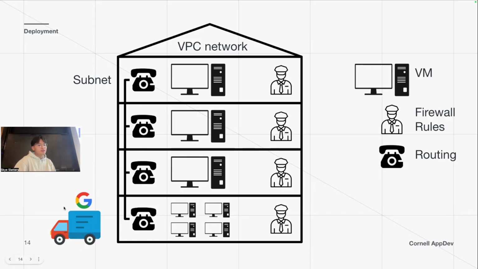And that's supplied by this Google truck I put here because we're going to be using Google Cloud. So hopefully this makes it a bit more clear. I actually have one more thing here. What I said about firewall rules is they are meant to be configurable per VM and per subnet. However, the point of having firewall rules for a VPC network is so they're all centralized. So you can have firewall rules for the entire VPC, but then they're configurable per VM.